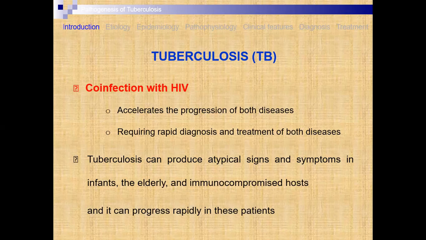In some cases, latent TB is known. Latent TB means that in some patients the tuberculosis signs and symptoms do not appear. There is a delay in the symptoms, so it is known as latent TB, and it can progress rapidly in these patients, where the symptoms do not appear rapidly.